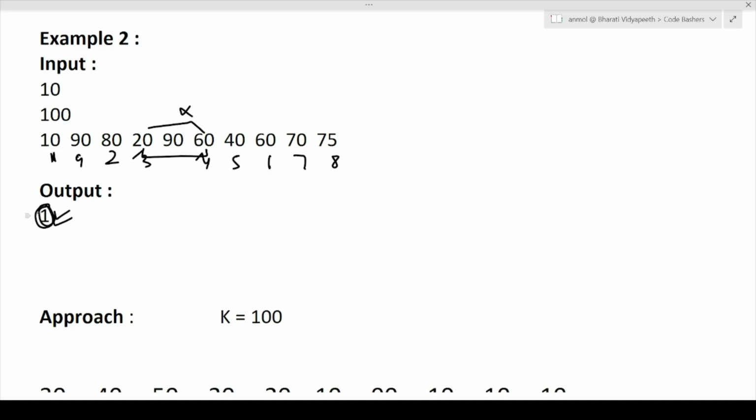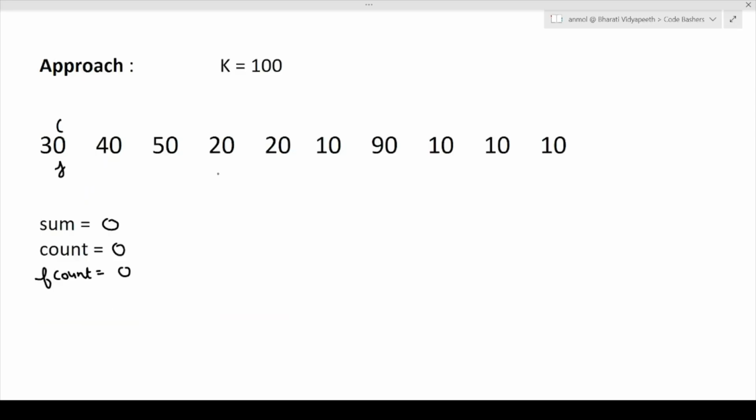Now let's see the approach of this particular question. Okay, so guys, we will be using a sliding window approach in this question, wherein our sliding window will be denoted by the I and J values. That is, the elements inside I and J will be the elements in the current sliding window. Sum here represents the sum of the bets that we have placed inside that sliding window. So if our I value is here and J value is somewhere here, this sum will represent the sum of the bets inside the sliding window.